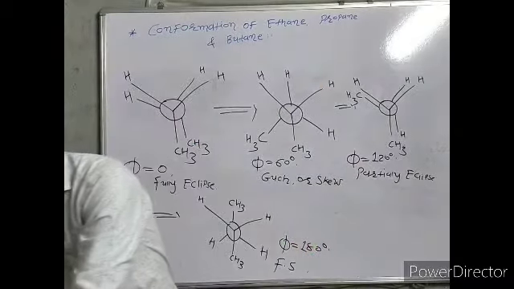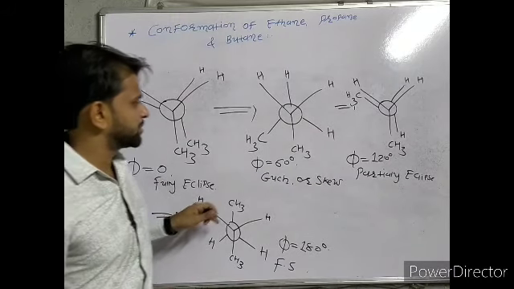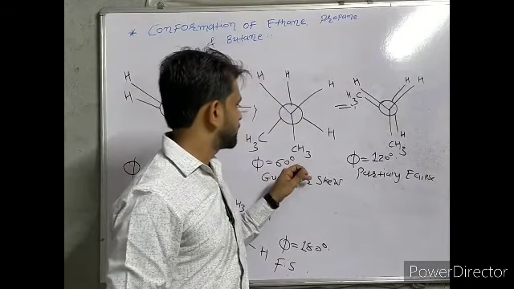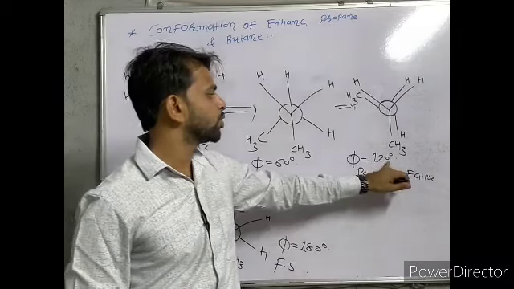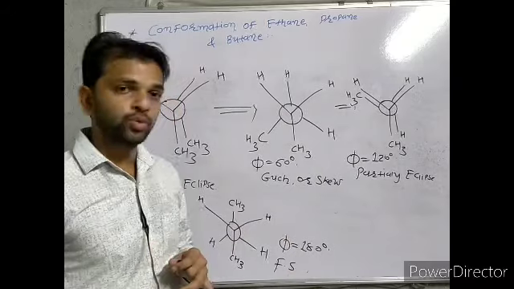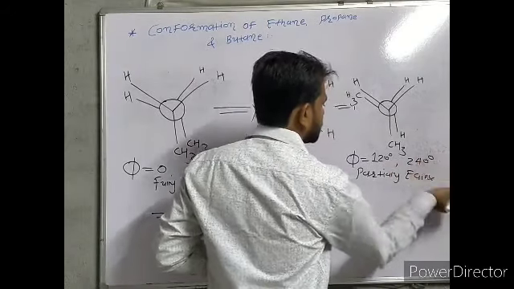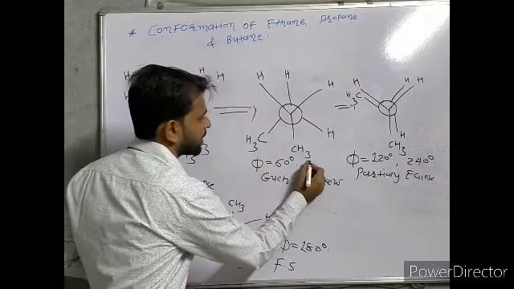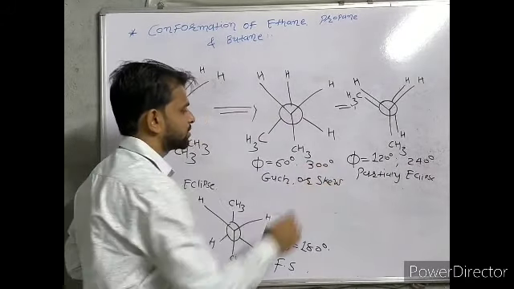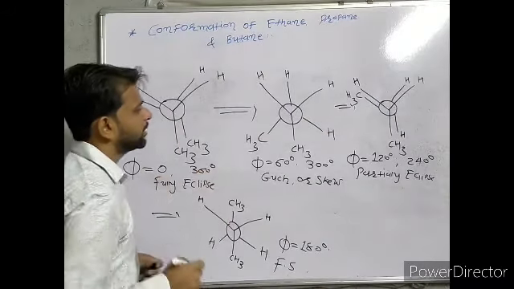So in short, we can say that if phi is equal to 0, then it's fully eclipsed. If phi is equal to 60, then it's gauge or skew. At 120, partial eclipse. At 180, fully staggered. At 240, partial eclipse. At 300, gauge or skew, and at 360, fully eclipsed.